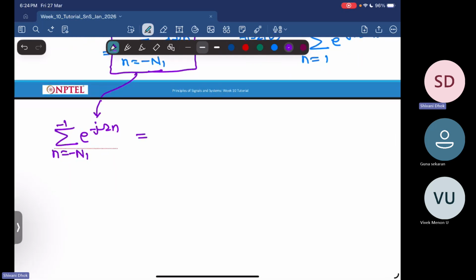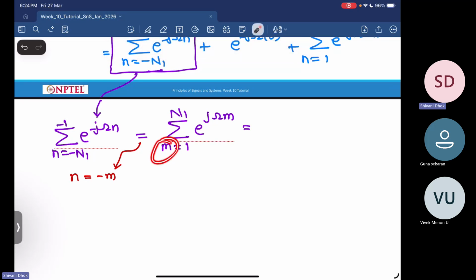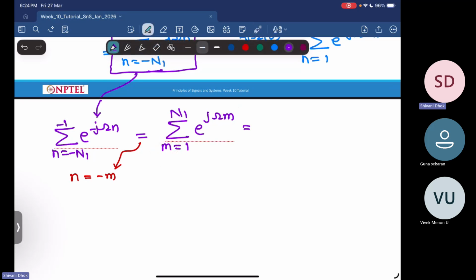Now I'll replace n with minus m. That gives the summation over m from 1 to capital N1 of e power j omega m. This m is a running variable, so I can simply replace m with n, it doesn't matter.